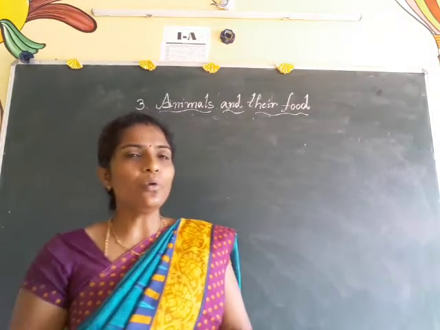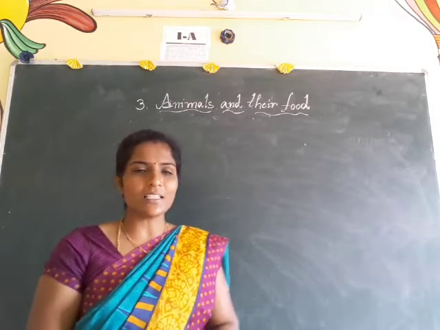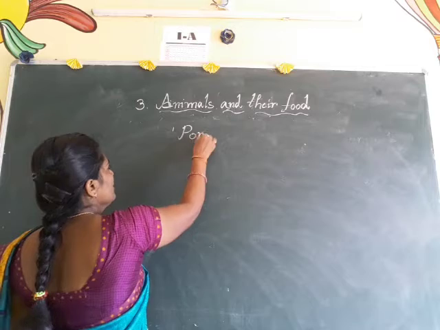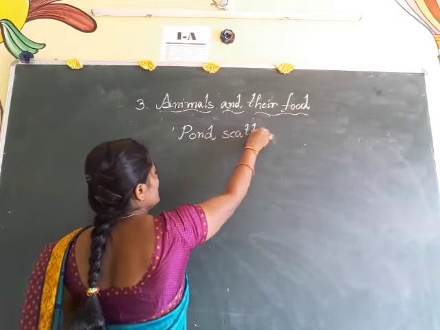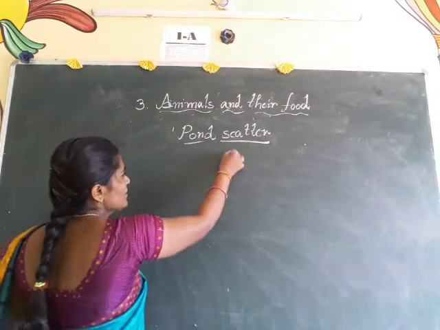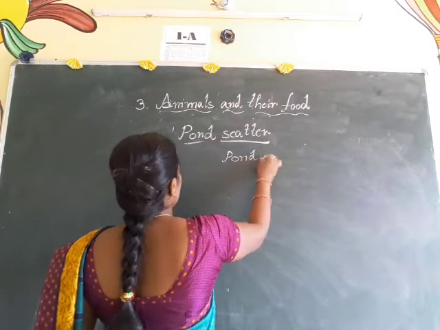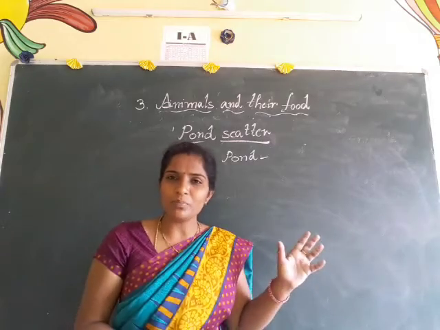And if you go near a pond, one more funny insect is there. That is pond skater, S-K-A-T-E-R. Pond skaters can always live in ponds only. If you go near a pond, you will see this pond skater is available in that pond only.